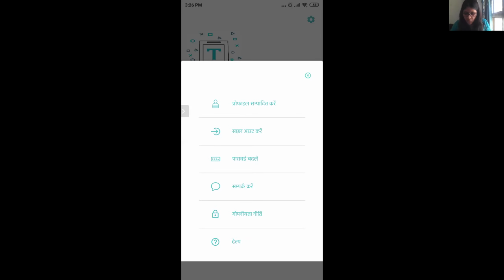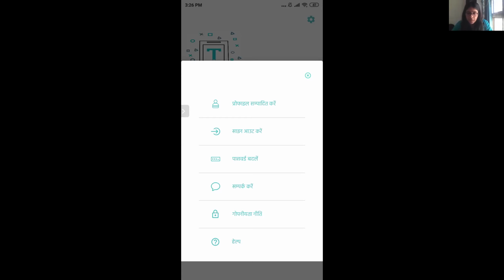Now the second option is sign out Kare. So if you want to just sign out from the application and sign in from some other account, you can sign out. Third is for changing your password. If you feel that your password is not safe anymore and you want to change it, you can click on that. Now the fourth option is quite interesting.